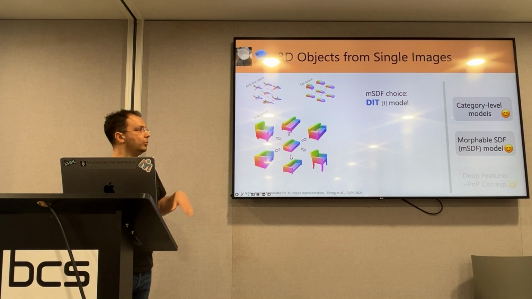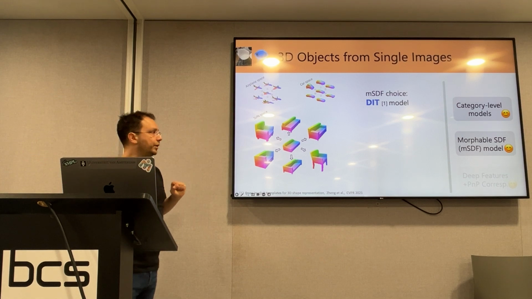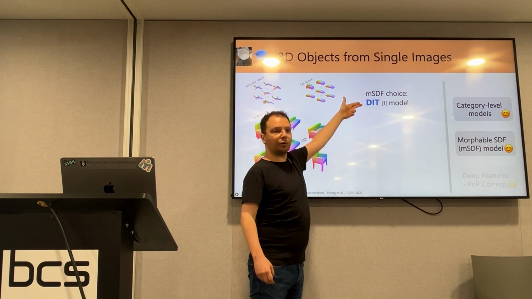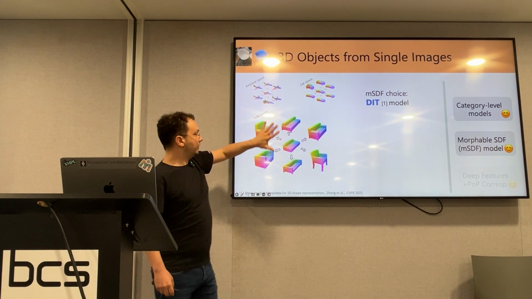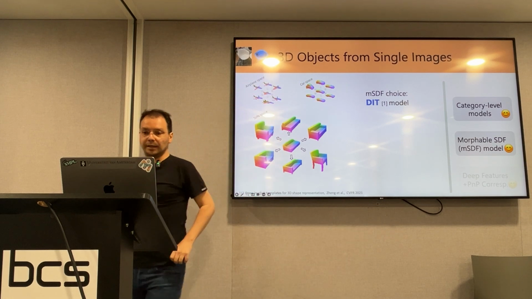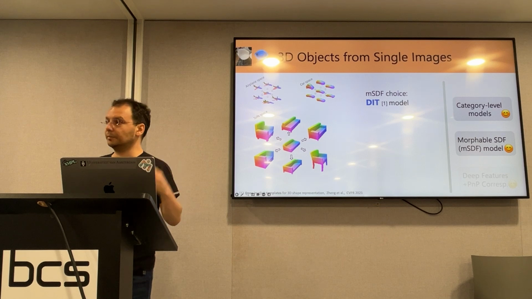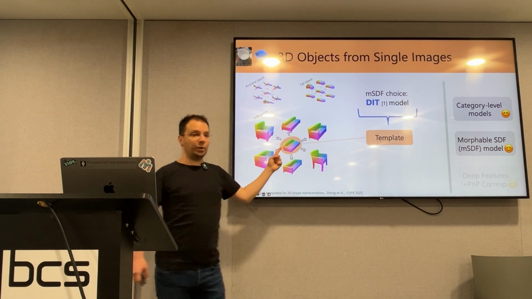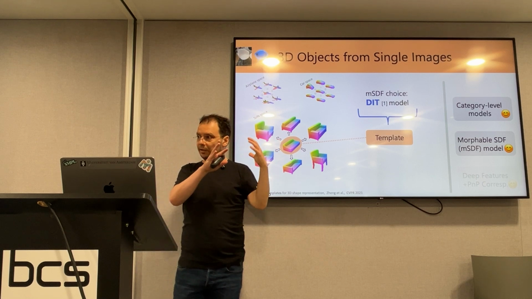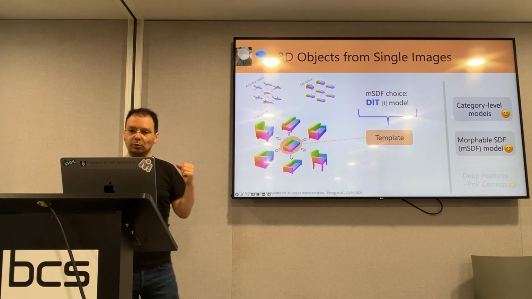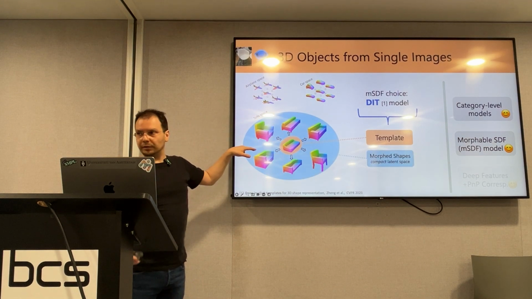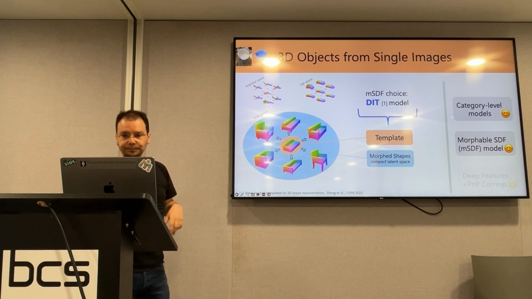Our generative model will be an MSDF, morphable signed distance function. Without reinventing the wheel, we get something from the literature. This is called the DIT model. And we see some examples for the sofa space, airplane space, and car space. And the DIT model has three nice properties. First, it has a template per class. This is the central shape. Then it has a compact latent space, which makes our search space easy to work with. And we can traverse this so that we generate multiple different variations of this sofa.